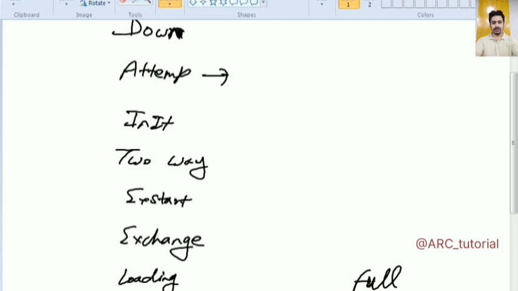Init, initialization. In init, it means you have received a hello packet from the neighbor. So in OSPF, if you have received any hello packet from your neighbor, it means it is in init state.